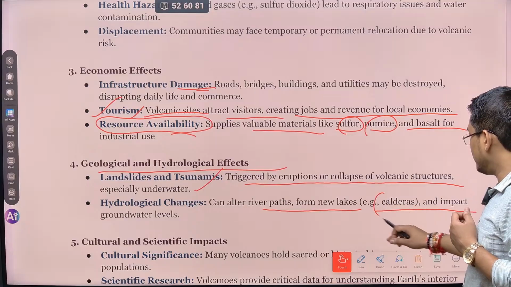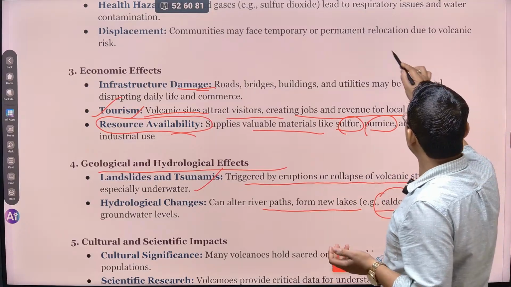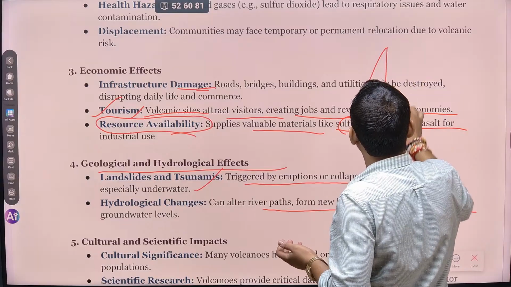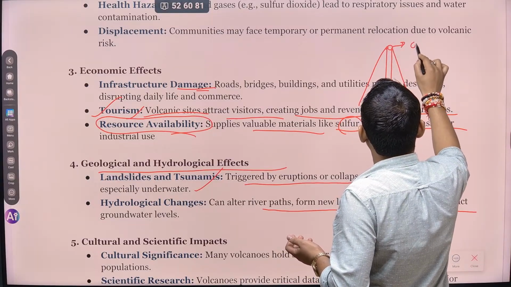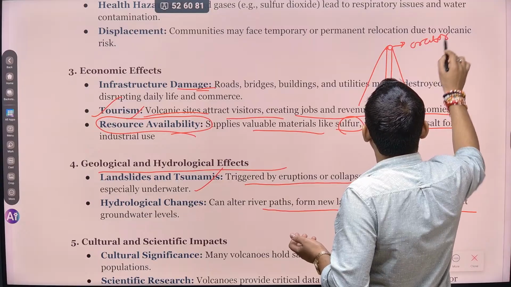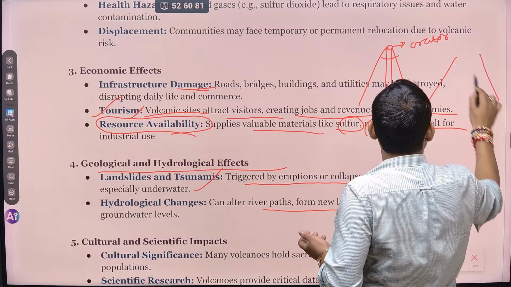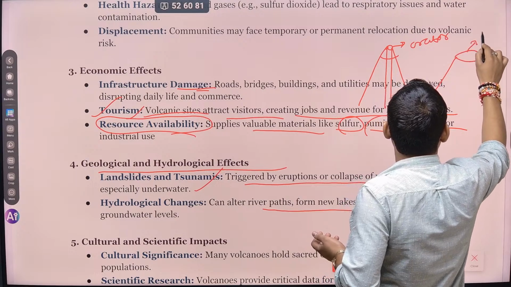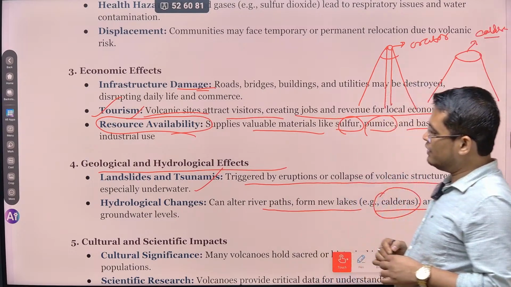For example, caldera lakes. We have seen the caldera, the crater, the cone shape. This is called a crater. What do we call it? We call it a crater. If it blasts and the structure is lifted up, and subsequently it is big in size, it is called a caldera. Crater and caldera. Okay?